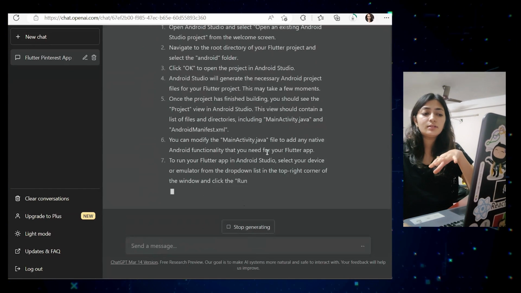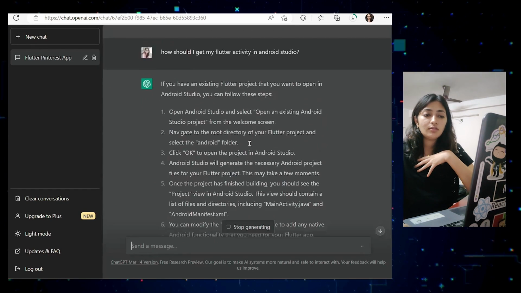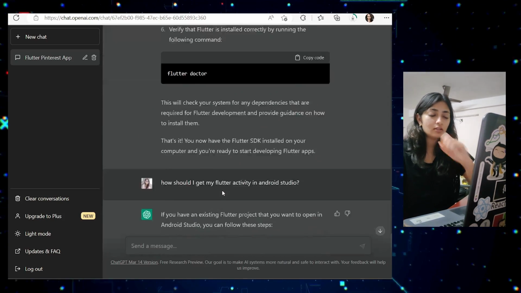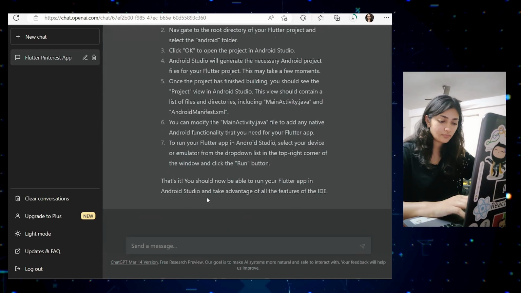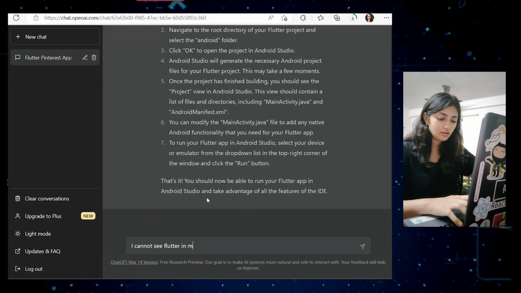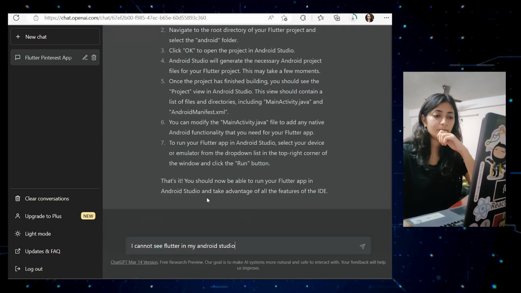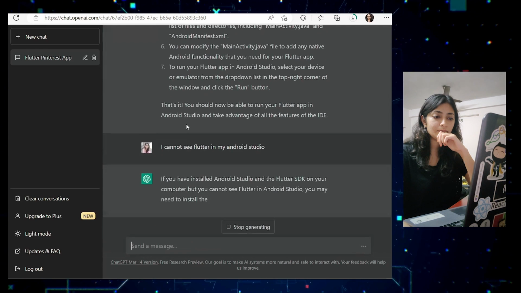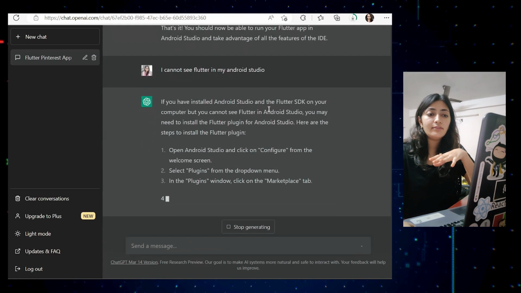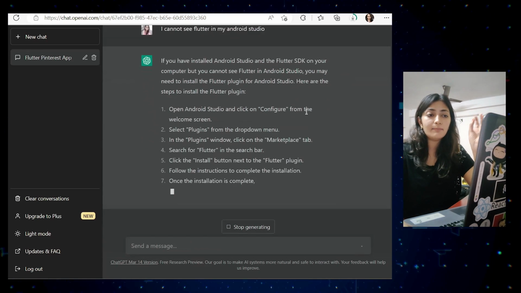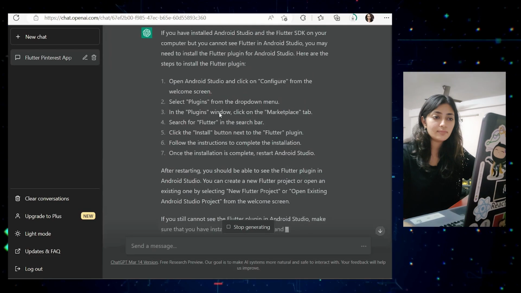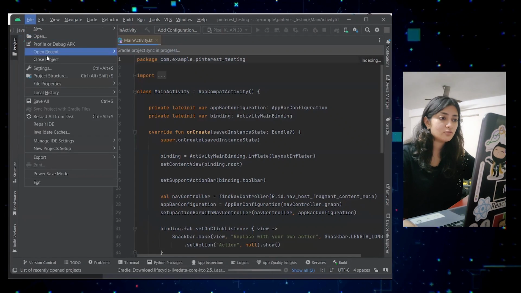This is not really giving me the answer I wanted, because I do not have the Flutter things installed, right? Just let me check. I cannot see Flutter in my Android Studio. Okay, yeah, this is what I wanted. I have the Flutter SDK, I have Android Studio, but I need a plugin, the Flutter plugin for Android Studio. So let's follow these steps. I have to open my Android Studio, so I guess I'll have to close this project.